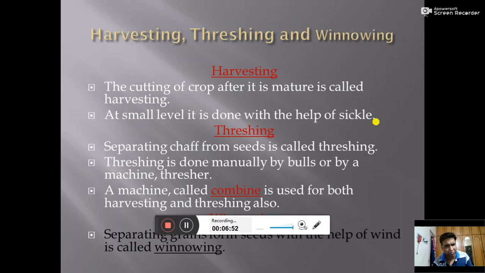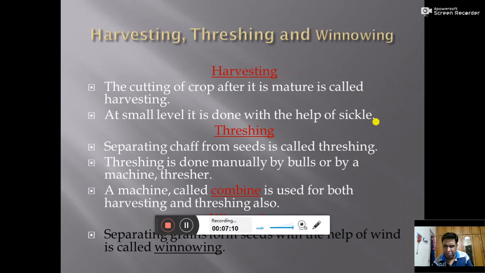Threshing is the next step of the agricultural practices. So now we shall study about threshing. Threshing means separating chaff from seeds. Separating chaff from seeds is called threshing.